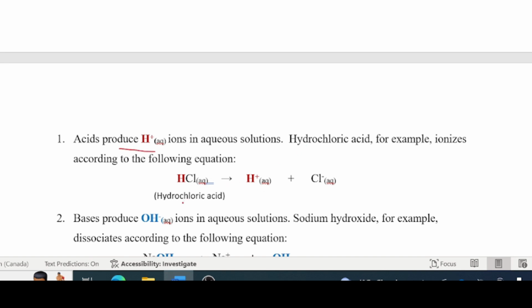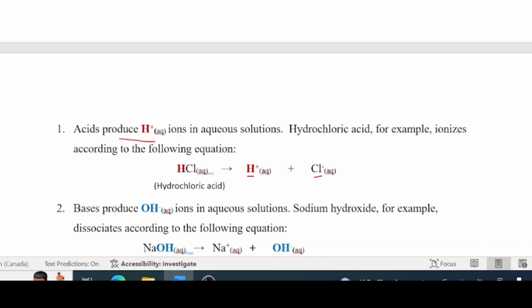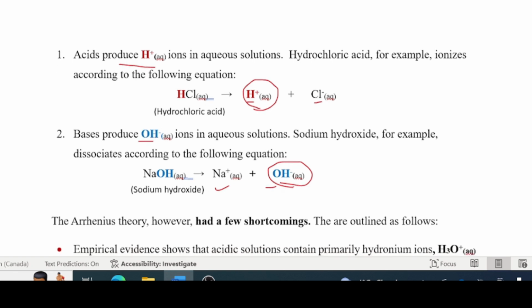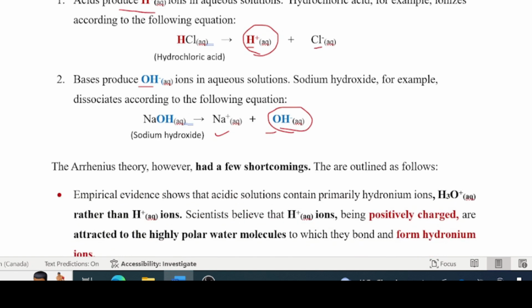And using this as an example here, hydrochloric acid, aqueous, when you dissolve that, it gives you hydrogen ions, okay? And that is what causes acidity. According to him, this is what causes acidity. All right. And again, for the base, he said they dissolve in water and they produce OH ions. And these are the ions here that cause it to conduct electricity. So that is his theory, that when an acid dissolves in water, it produces hydrogen ions. Therefore, an acid is something that produces hydrogen ions, and a base is something that produces OH ions.